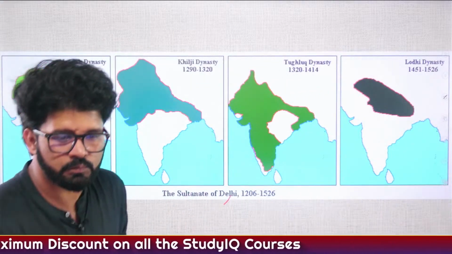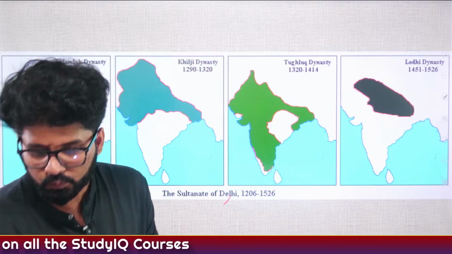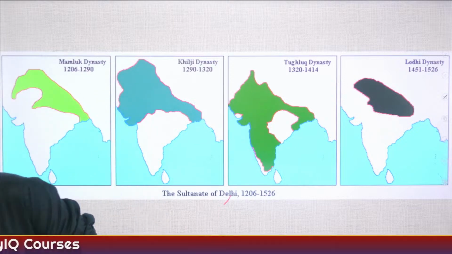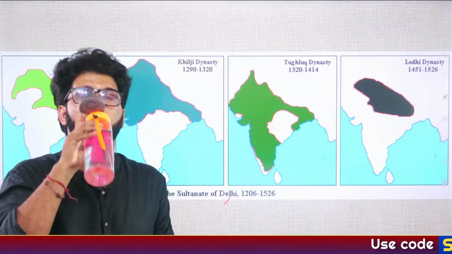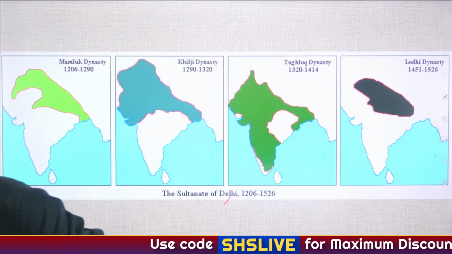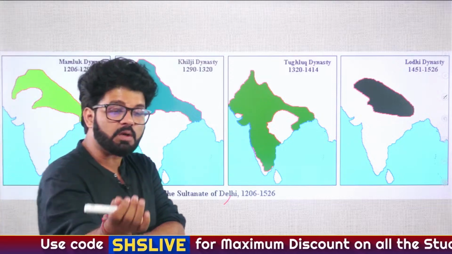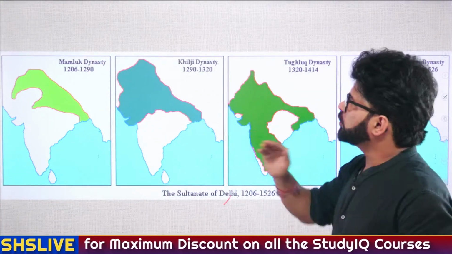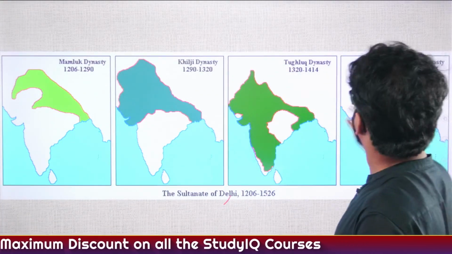Anyone? Fast. 10 more seconds. So you have Mamluk, you have Khalji, you have Tughlaq, you have Lodi.